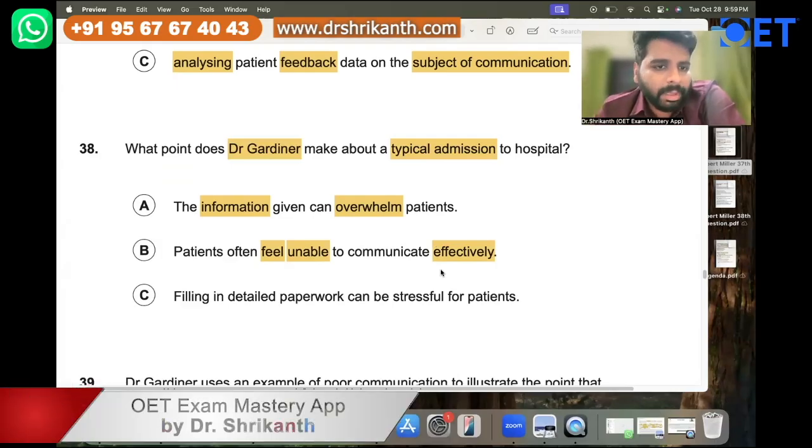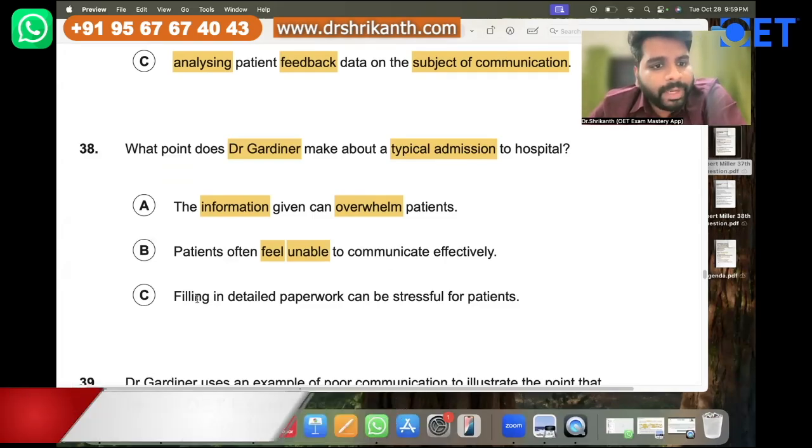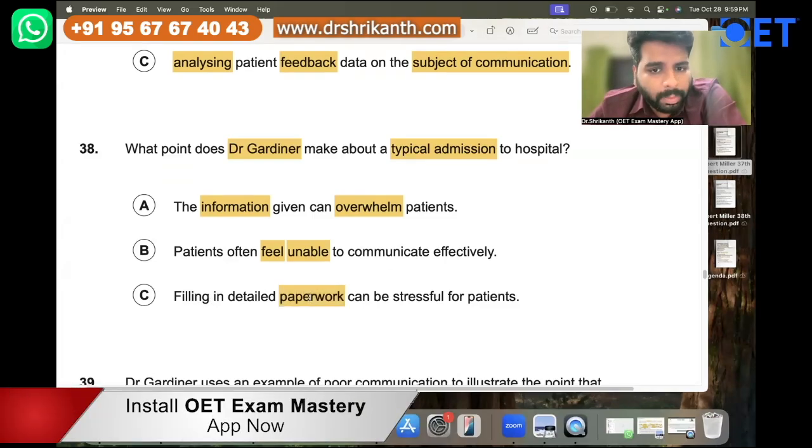They feel unable. So that is what answer option B is telling us. They feel unable to communicate effectively. Right. Now let's talk about answer option C. C is telling us filling in detailed paperwork can be stressful for patients. Now he is telling us it is stressful.